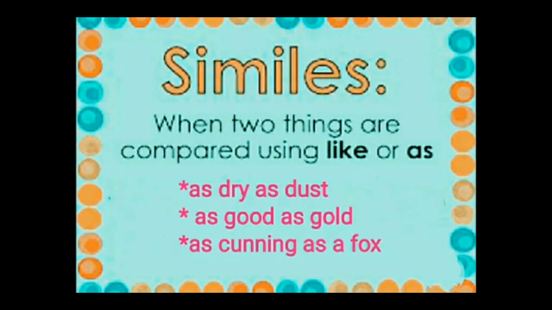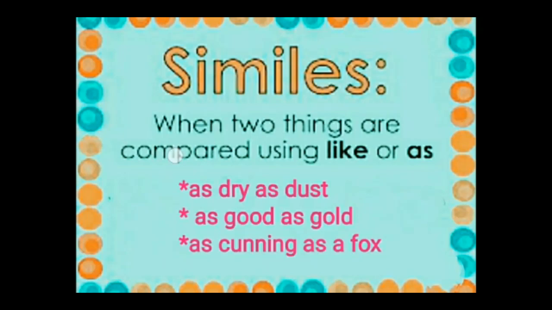Then as cunning as a fox. His enemy was as cunning as a fox. Fox is known to be a cunning animal. So here we are comparing the enemy, that we should not have blind faith in our enemies. We should always be alert with our enemies in a work field or anywhere.